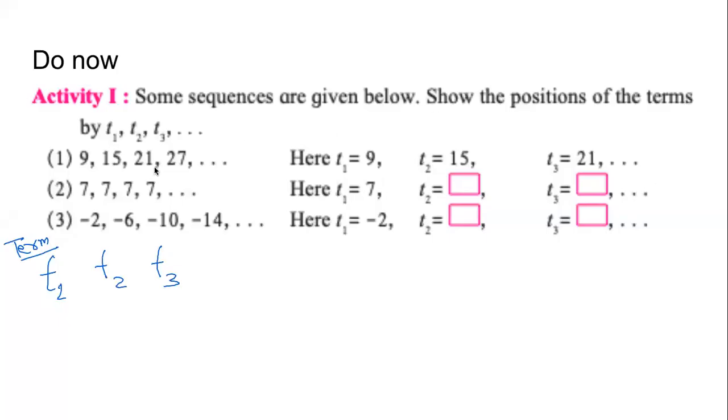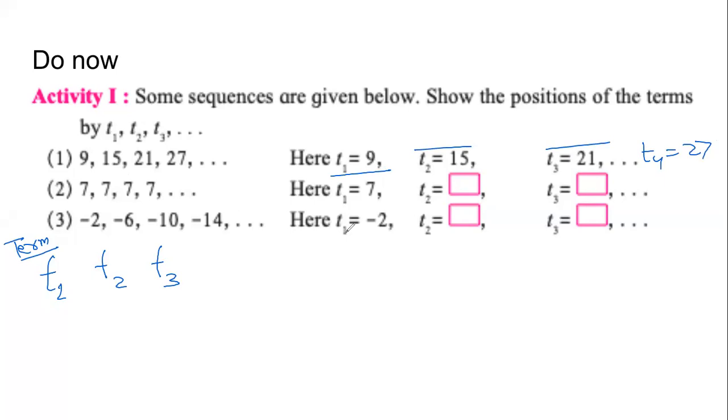In the first sequence, first term is 9. So we write T1 equals 9. Second term is 15. So we write T2 equals 15. Third term is 21. So we write T3 equals 21. If I ask you T4, it will be 27.